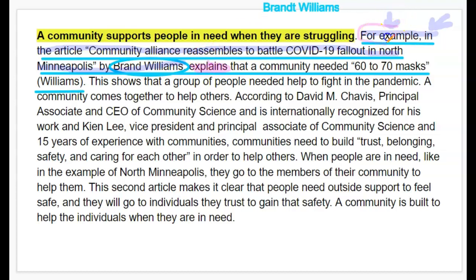If you're going to use for example, then you would start with Brand Williams explains that a community needed 60 to 70 masks. That would help. Or you could say, in the article, blah, blah, blah, blah, blah, author Brand Williams explains. So, like, you need to do something.